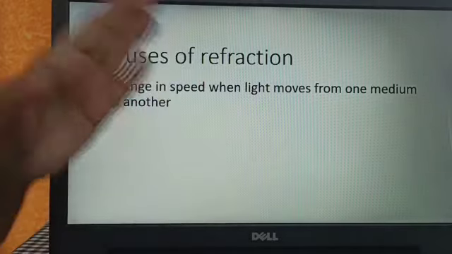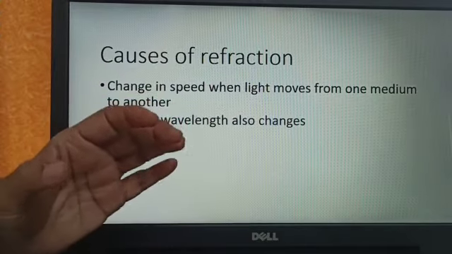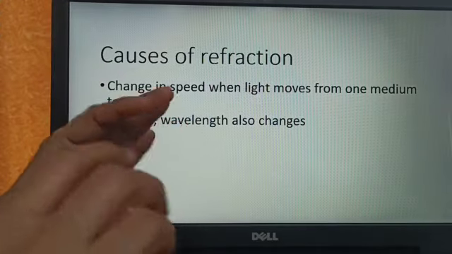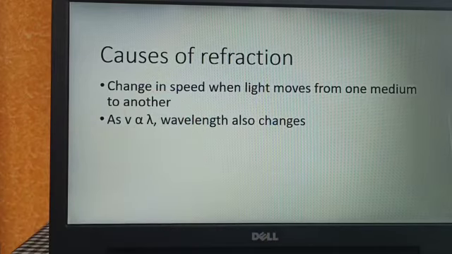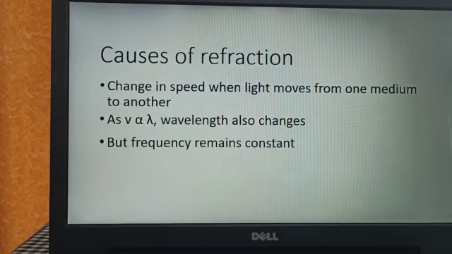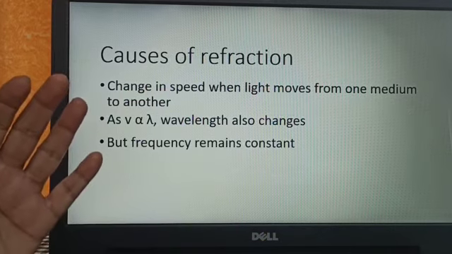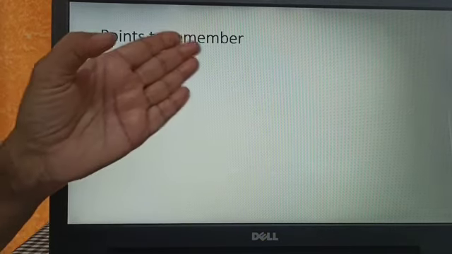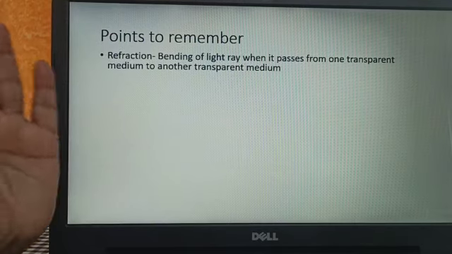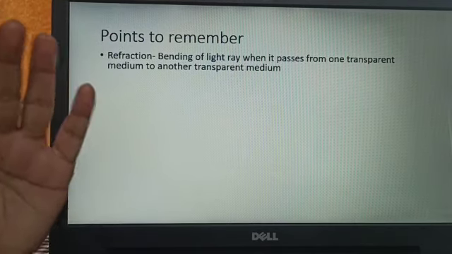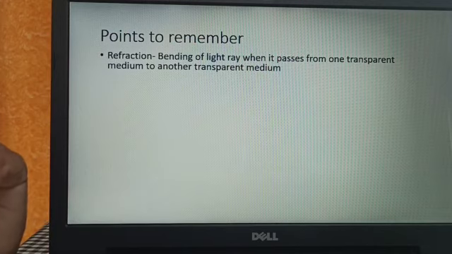And remember, whenever there is a change in speed, you find a change in wavelength also. But the frequency remains the same. Frequency will never change. And now you have the points to remember. Refraction is nothing but the bending of light ray when it passes from one transparent medium to another transparent medium.